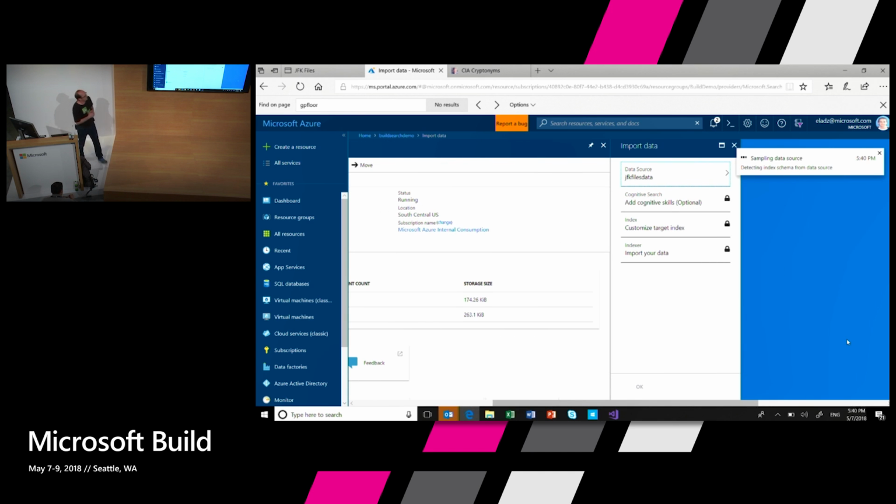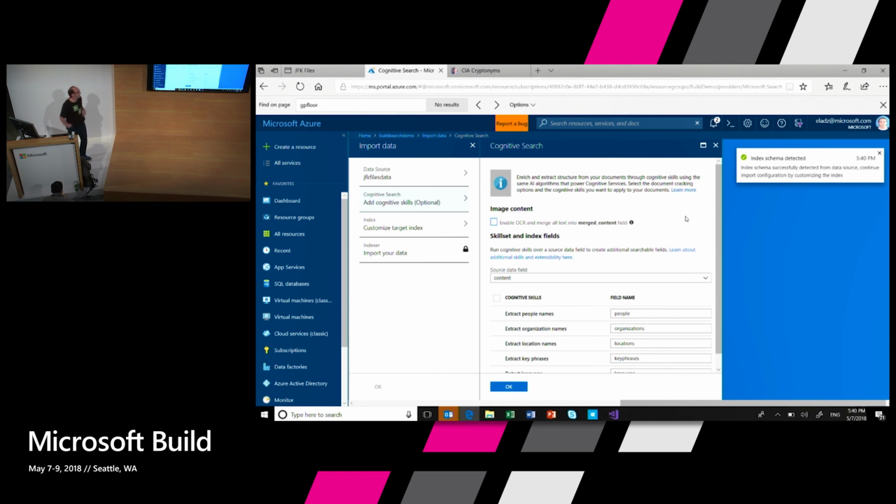It's going to look into the schema of these documents. It's going to take a couple of seconds, sampling the data sources. And in about 2 or 3 seconds, it's going to understand what's going on. It's going to offer me what kind of annotations I can run on this data. Oh, come on. Never trust anything that is live.